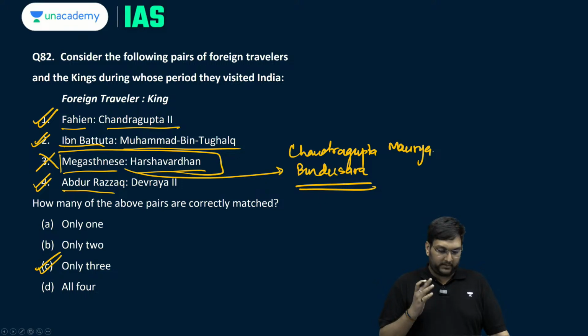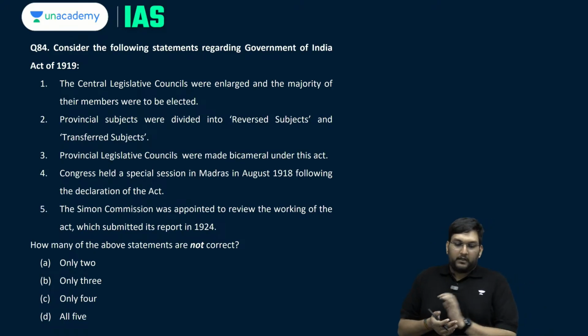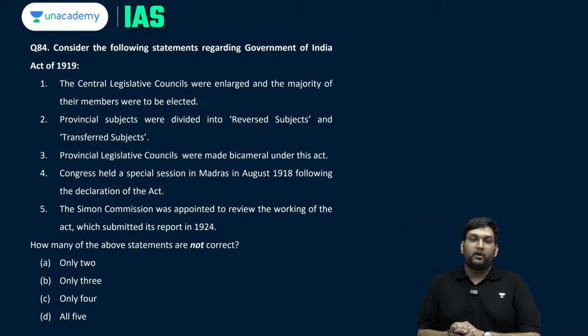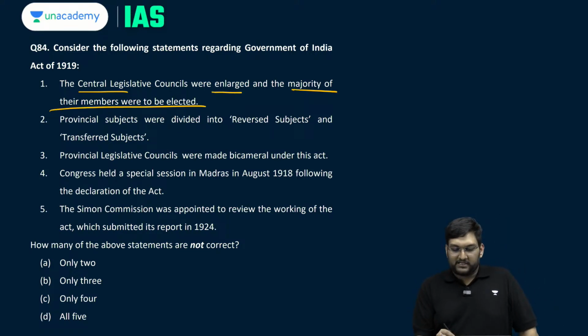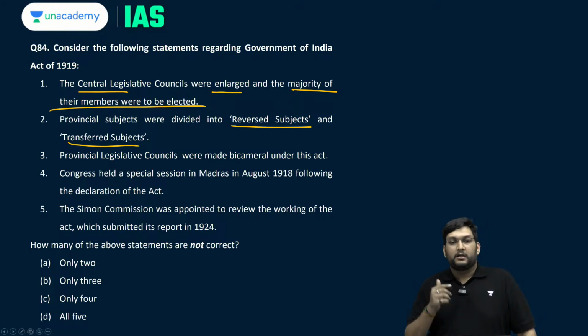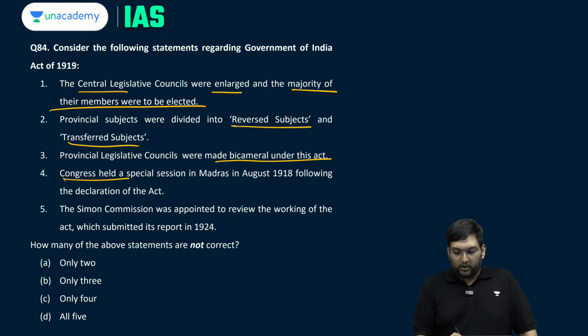Question number 82. Now, consider the following statements regarding the Government of India Act 1919. The central legislative councils were enlarged and majority of their members were to be elected. The provincial subjects were divided into reserved and transfer subjects. Provincial legislative councils were made bicameral under this act. Congress had a special session in Madras in 1918 following the declaration of the act itself.